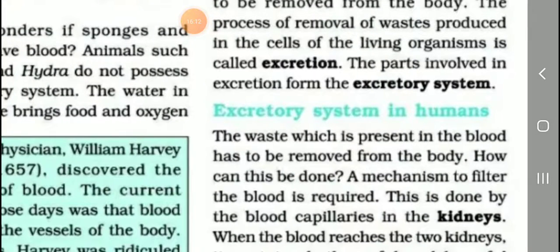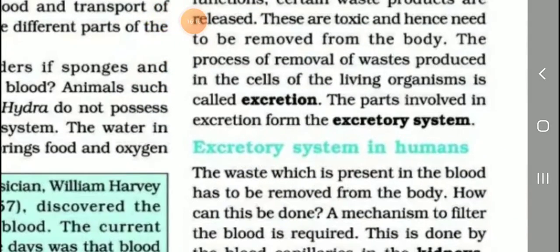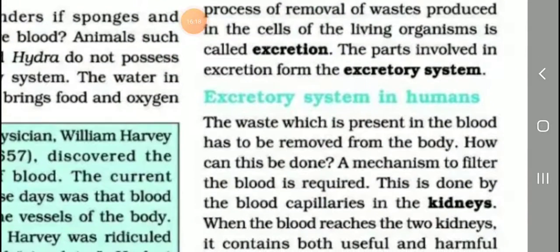The parts involved in excretion form the excretory system.